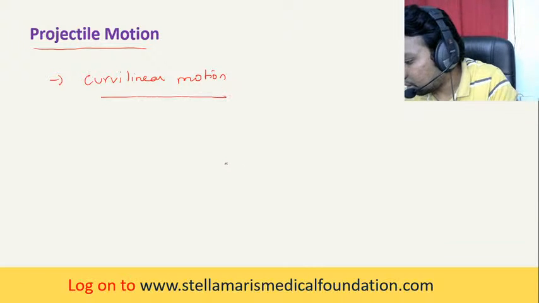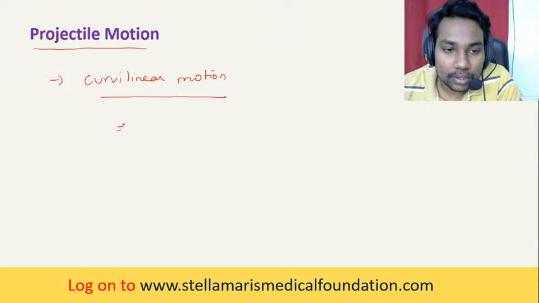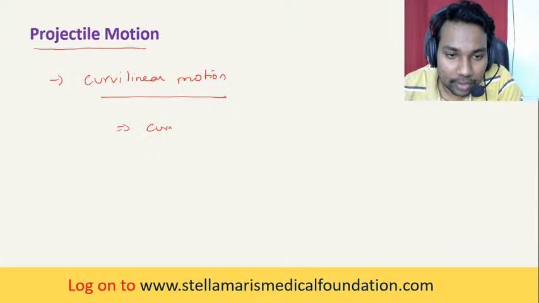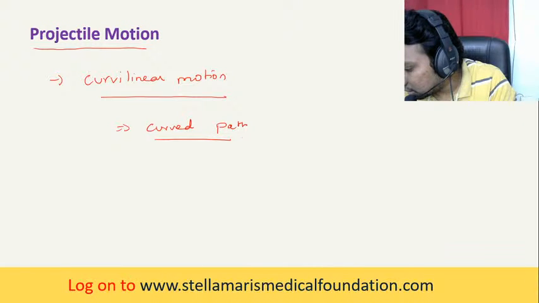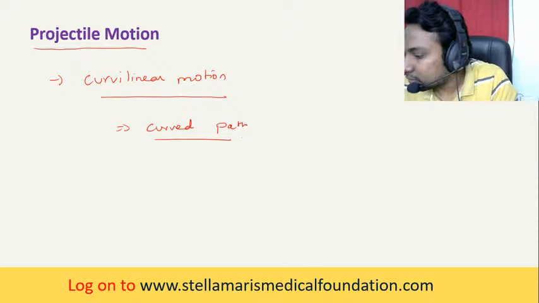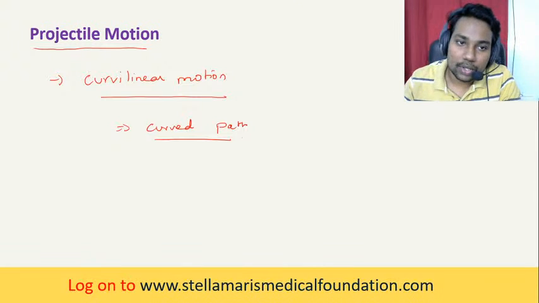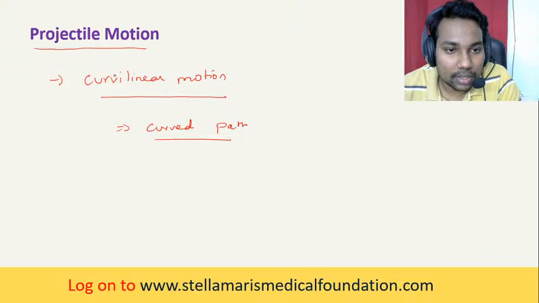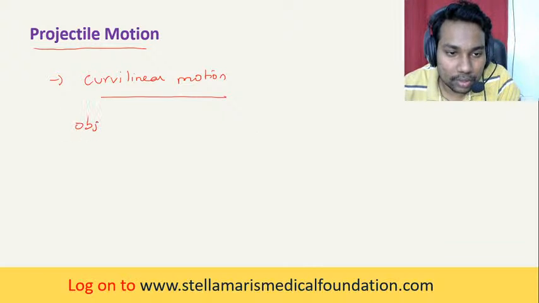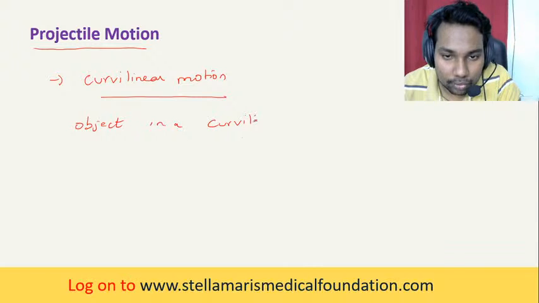In projectile motion the object will be moving in a curvilinear path.